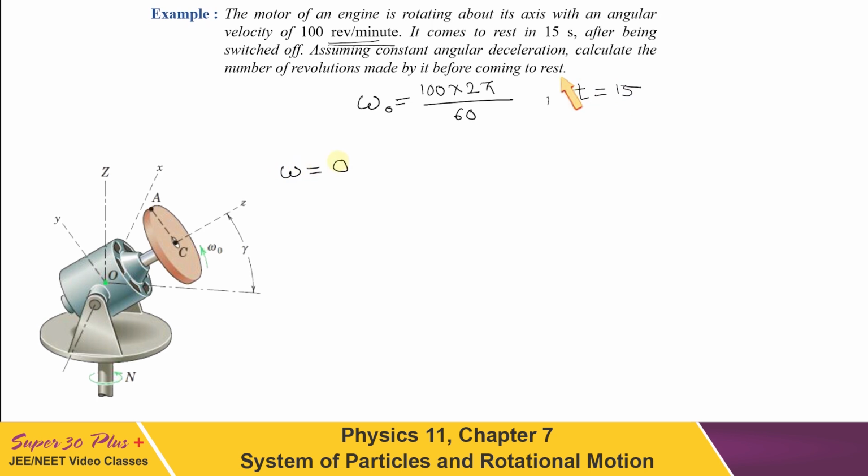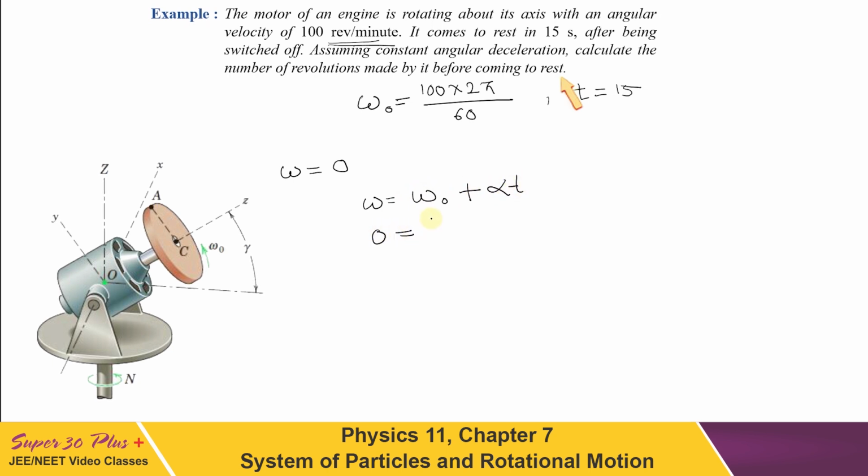Now, as the deceleration is constant, we can simply apply the equation for constant angular acceleration. That can be written here as final velocity omega equal to omega naught plus alpha t. Let us substitute the values.